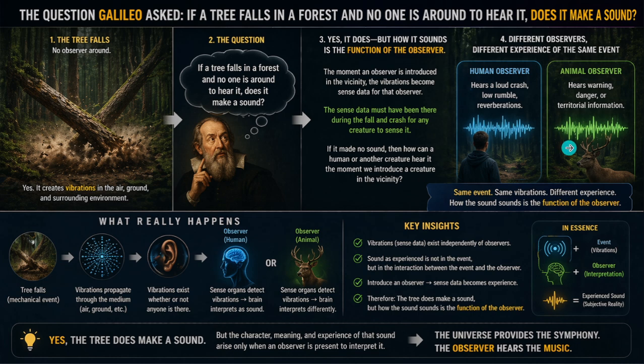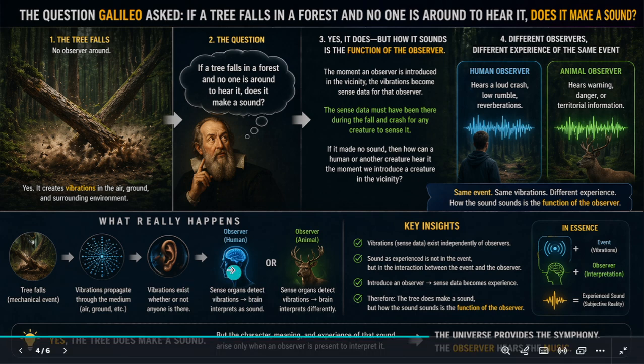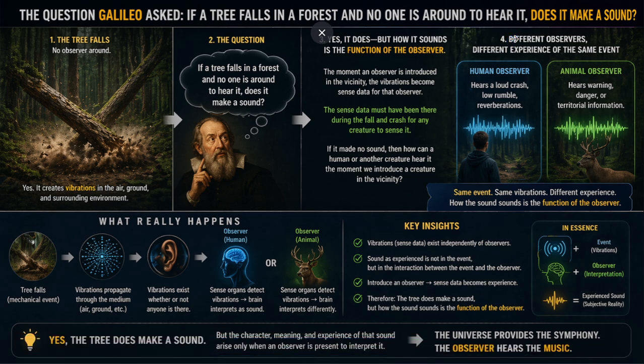Tree falls, vibrations propagate through the medium. Vibrations exist whether or not anyone is there. Sense organs detect vibrations, brain interprets as sound. Sense organs detect vibrations, brain interprets differently for an animal. Key insights. Vibrations, sense data exist independently of observers.